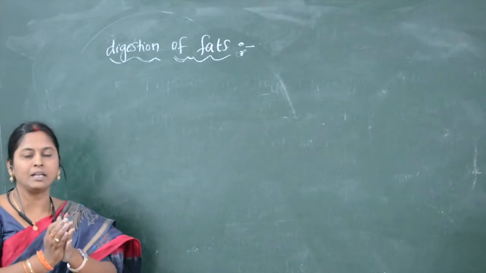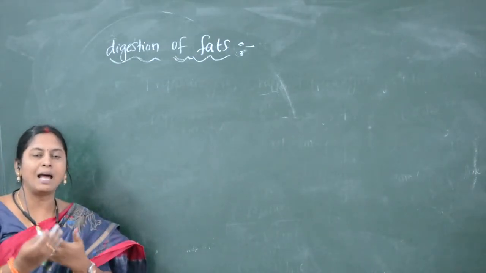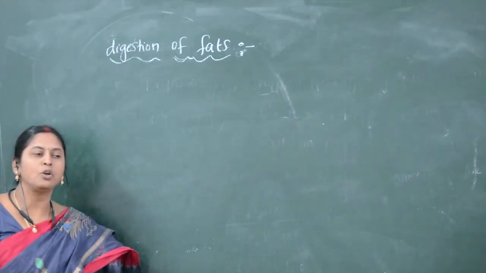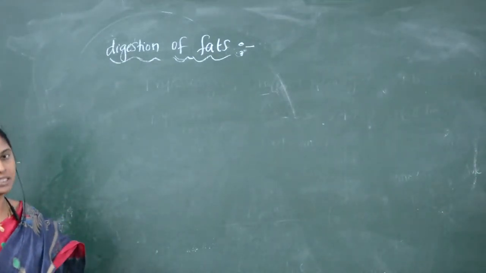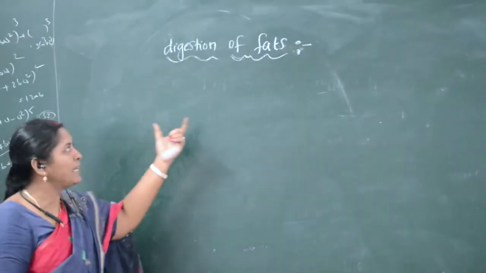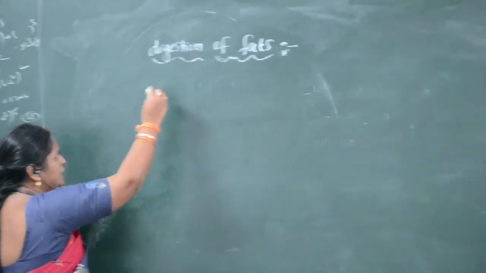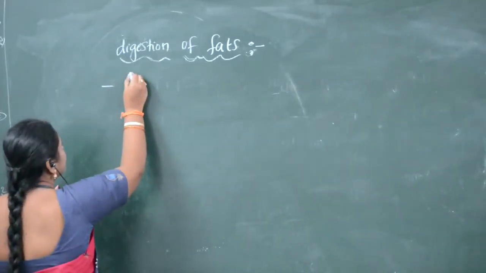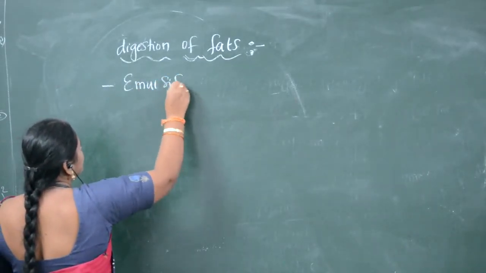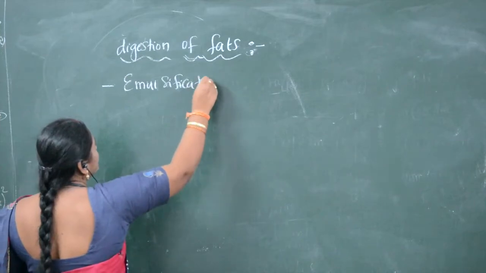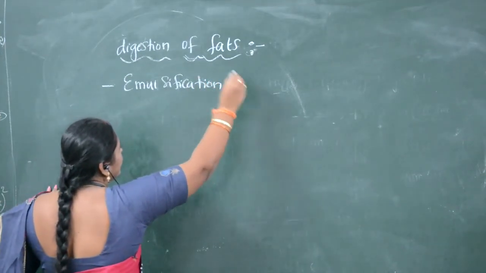Emulsification is nothing but the conversion of large fat molecules into small fat globules. Before digestion of fat, emulsification occurs. What is meant by emulsification?